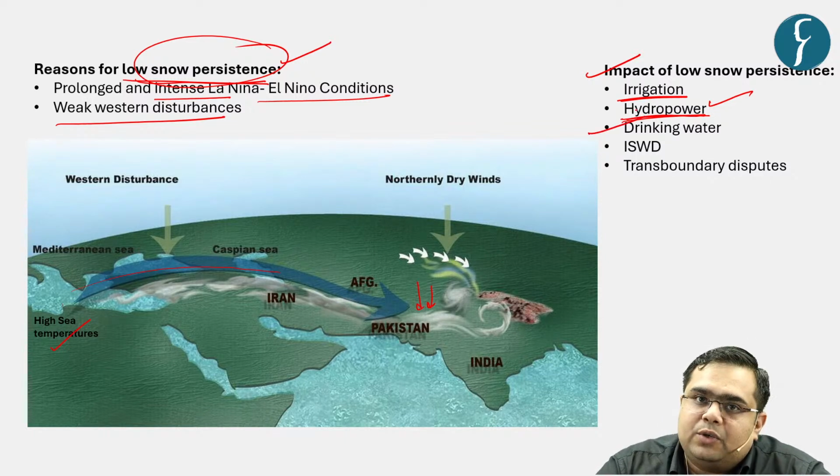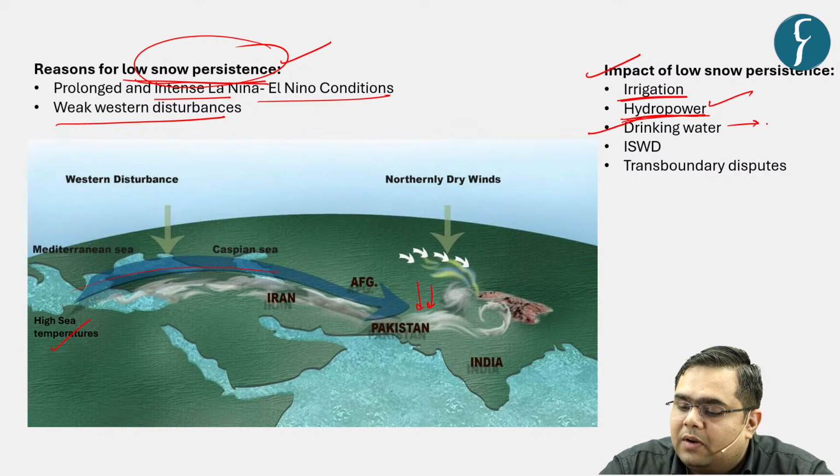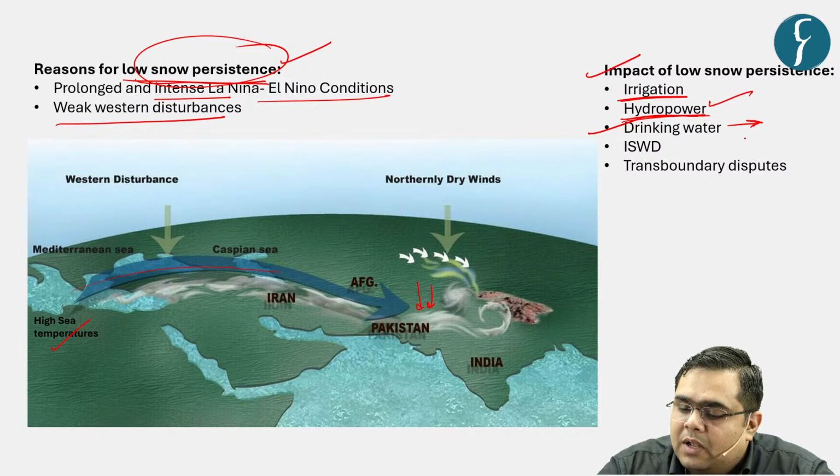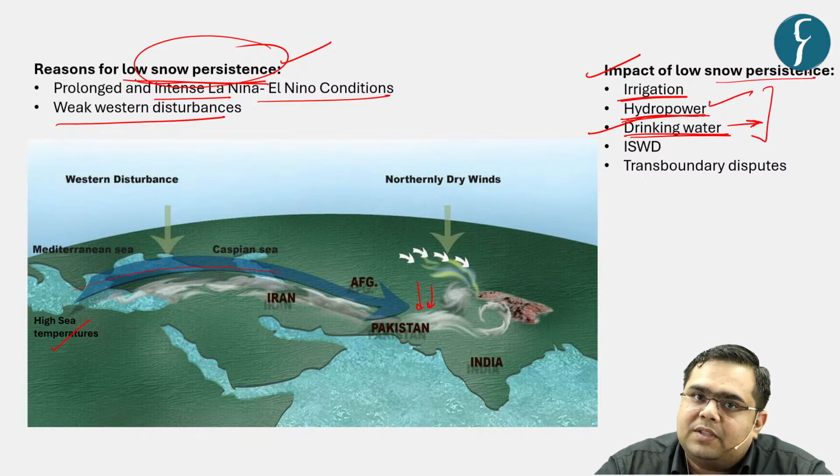Then there can be issues with respect to drinking water. We are all seeing the example of Delhi. For example, there are crises, and again the Lieutenant Governor is taking meetings with respect to tankers being supplied in the right amount, in the right number and at the right time or not. So all these are examples of the impact of low snow persistence, because of which there was low water in the rivers.